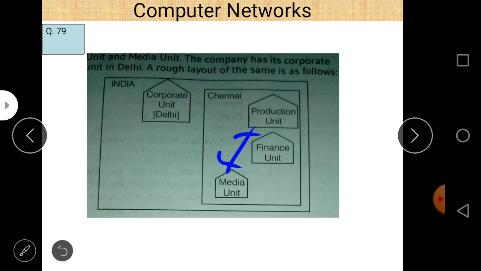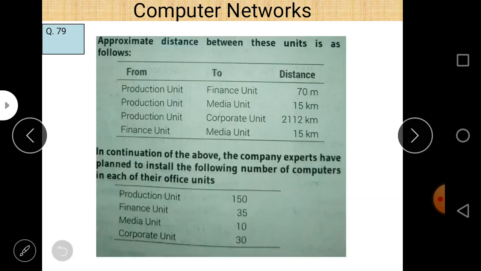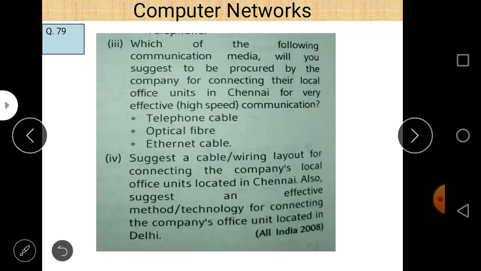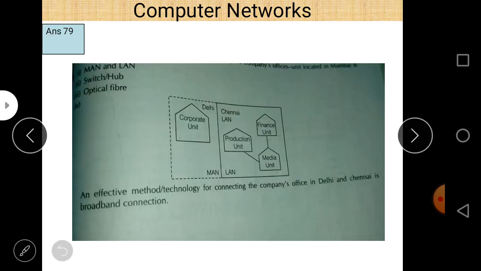If you write LAN, it is also correct, but MAN is more correct as compared to LAN, because you have to connect 15 meter up to 70 meter up to 15 kilometers. Next question is which of the following devices will you suggest for connecting all the computers within each of the offices? Obviously switch or hub is used, because to connect all of the devices within an office we use switch or hub. Switch or hub is the answer.